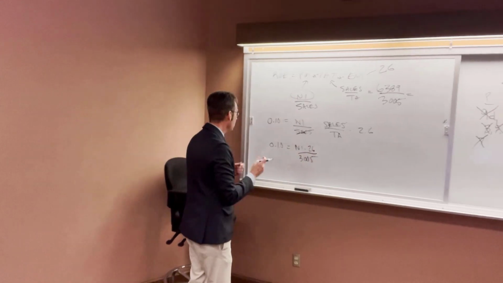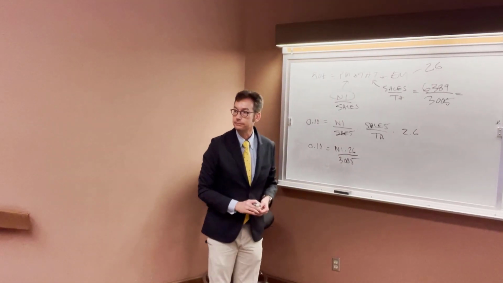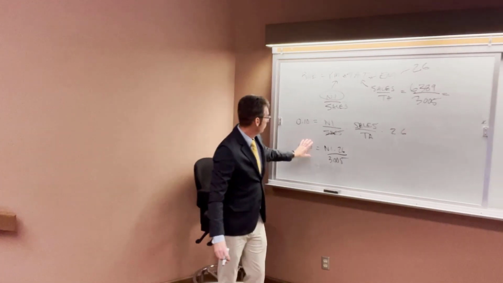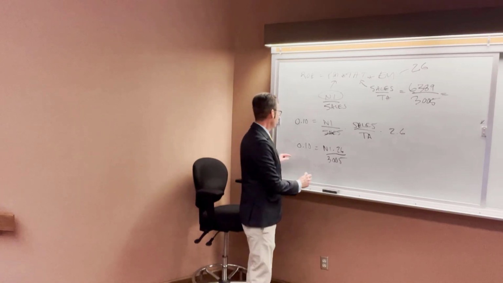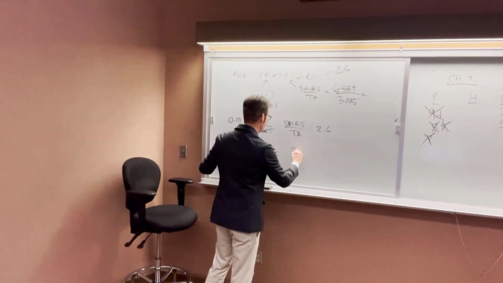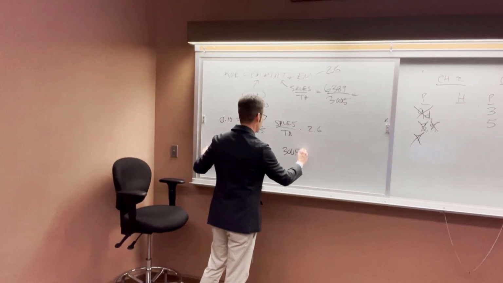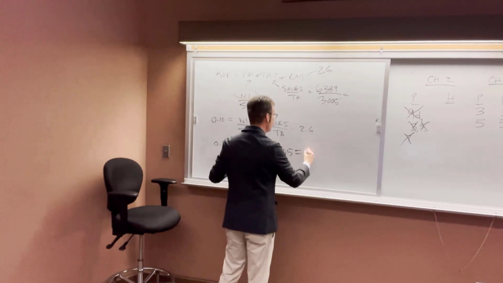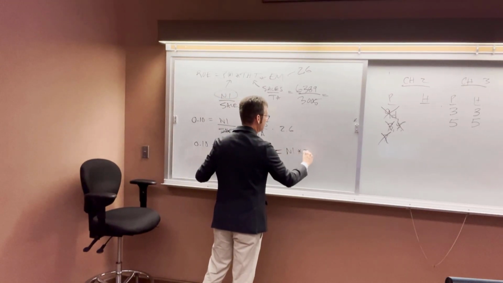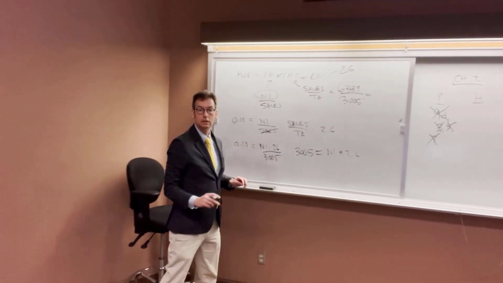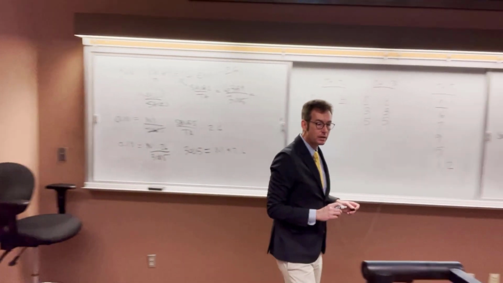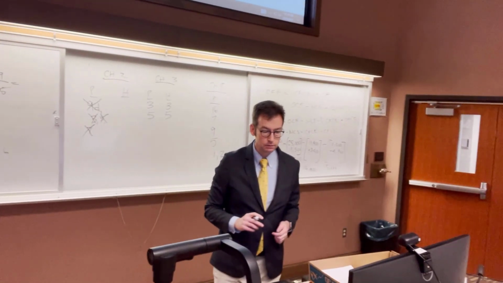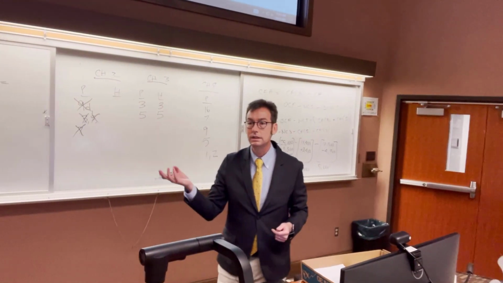Now, how would I solve this on my calculator? Just multiply that first. I'm going to go 0.1 times 3,005, which gives me 300.50, equal to net income times 2.6. What do I do next? Divide both sides by 2.6. What is 300.5 divided by 2.6? 115.58.